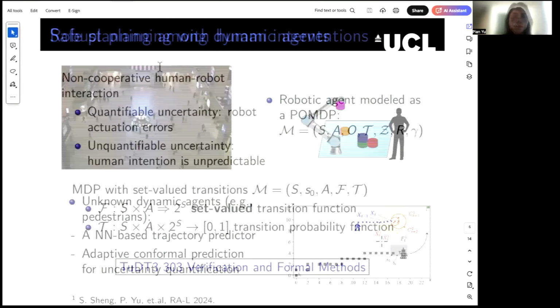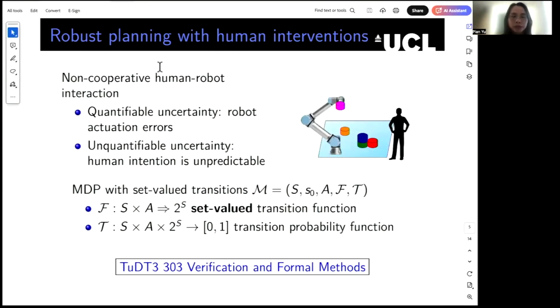In addition to the collaborative scenarios, we also consider non-collaborative human-robot interaction, such as when the human and the robot are playing a game. In this case, we need to handle quantifiable uncertainty, such as robot actuation errors, as well as unquantifiable uncertainty, such as the unpredictable human intentions.